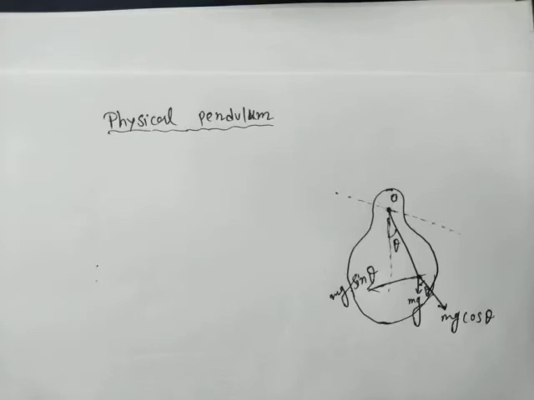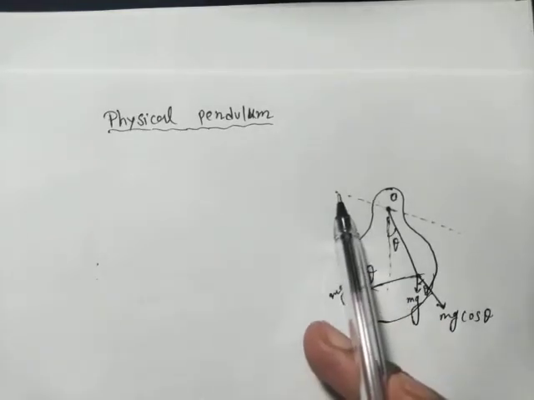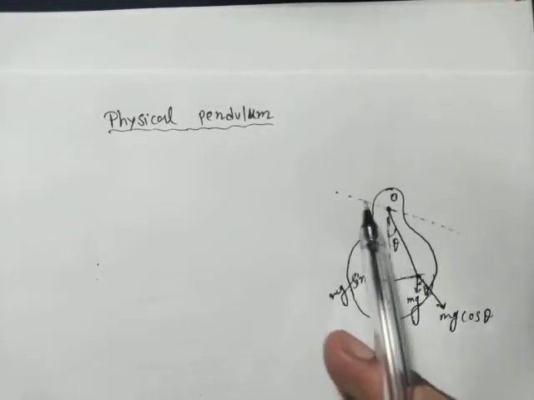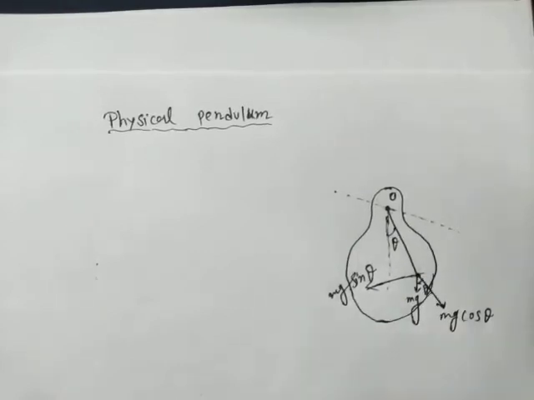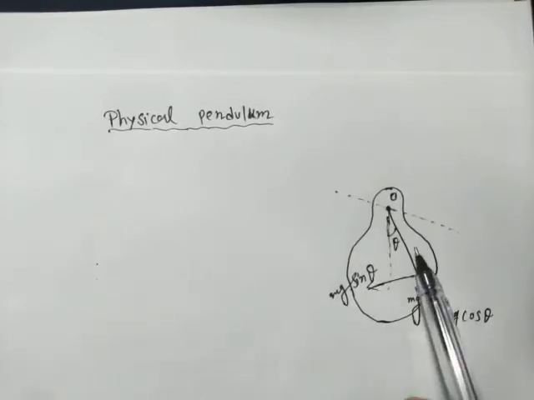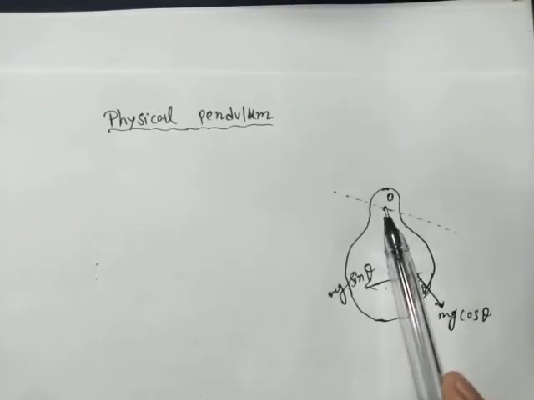But here we are now interested in the physical pendulum, and here the pendulum is actually a rigid body. It can be of any shape, whatever shape, and is capable of oscillating about a horizontal axis passing through it. Here the horizontal axis passes through the point O. You can see this is a horizontal axis, and this rigid body is oscillating about this point.